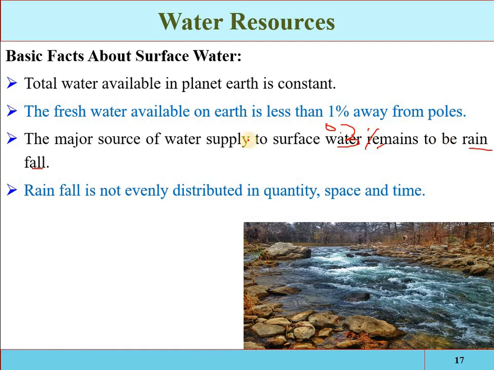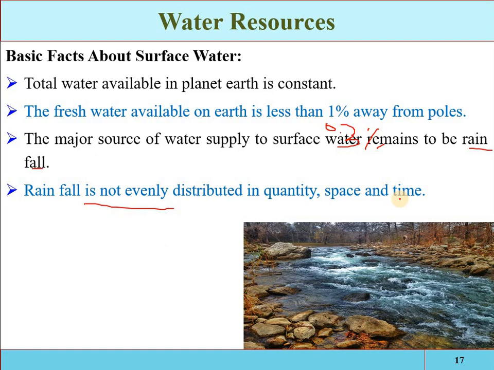Rainfall is not evenly distributed. Now again, that is the major problem in the world. There are two types of distribution of the rainfall. One is based on space, that is called the spatial variation of the rainfall, and the second one is the temporal variation.